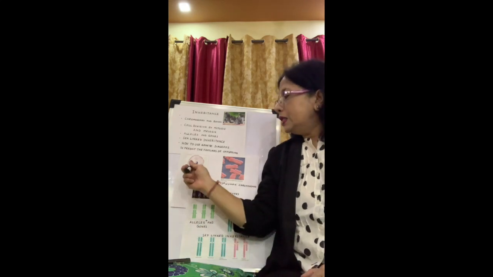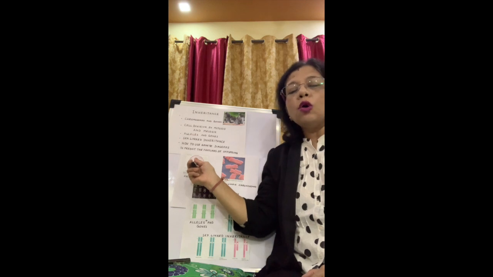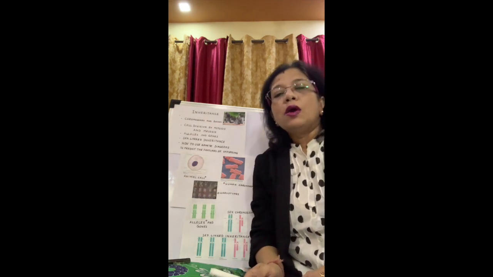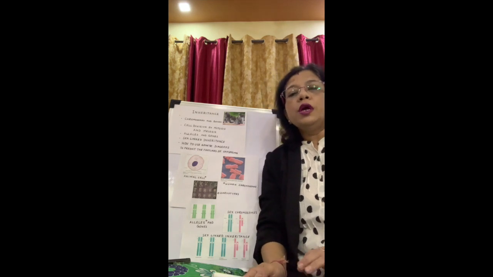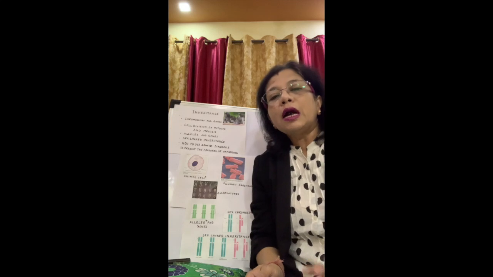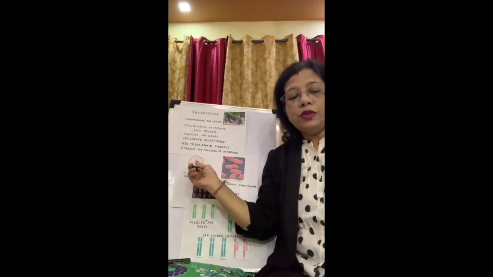Among these, the nucleus is very important because it is present in all animal cells except in the red blood cells. When you are operating a computer, you know the CPU of the computer is the controlling center of the computer. In the same way, this nucleus is the controlling center of the cell.